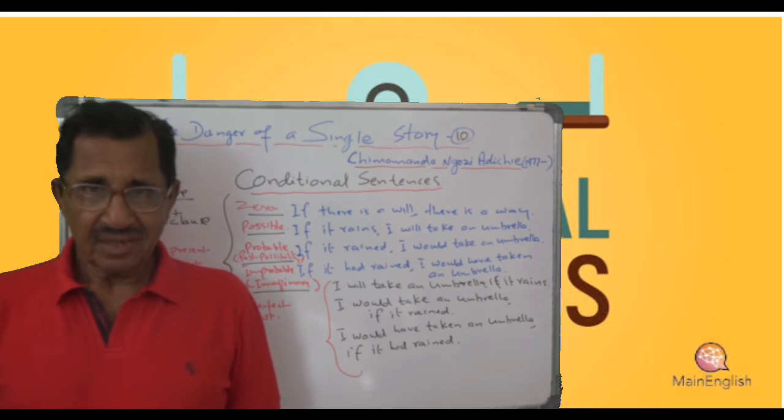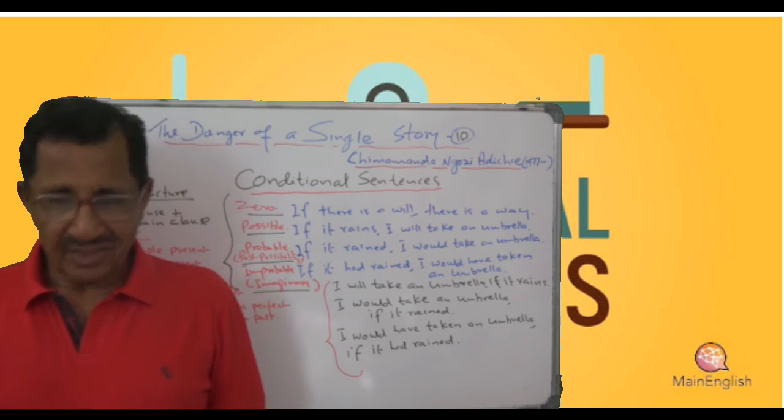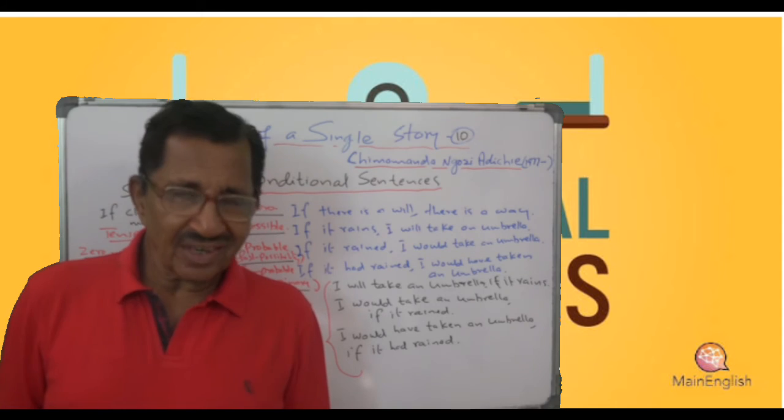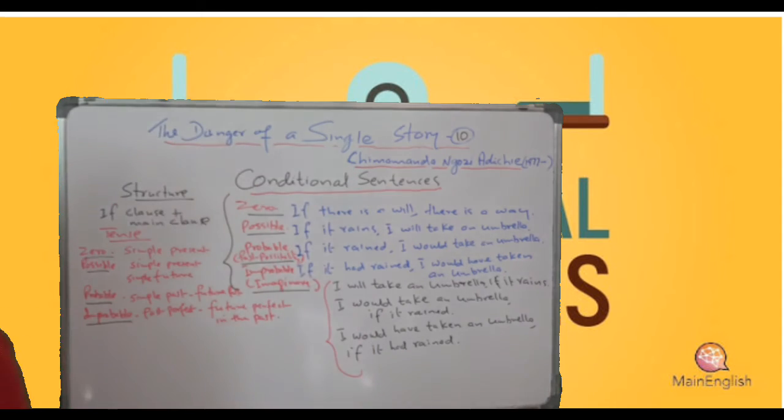Okay. Right? Now we will see. Look at the whiteboard. So the right side you can see, if there is a will, there is a way, that is zero. If it rains, present simple, I will take an umbrella, that is present simple, then future simple. If it rained, I would take an umbrella, that is simple past and future past.